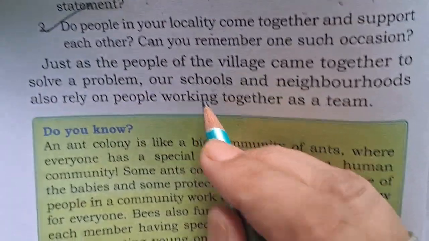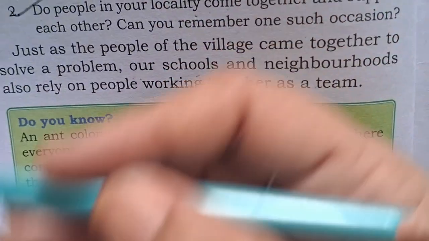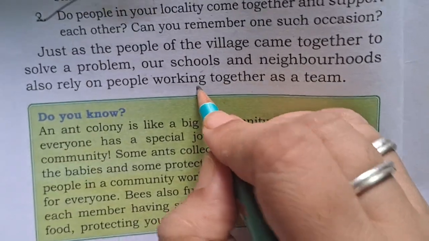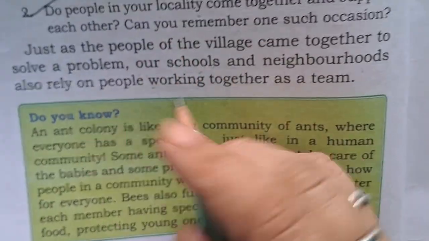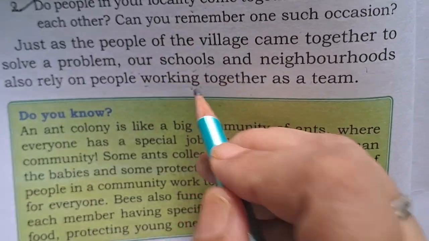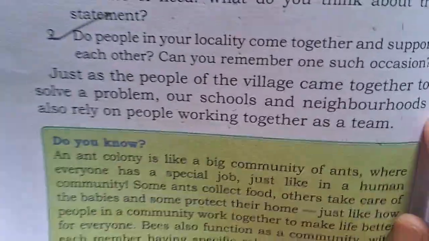We know that if villagers can come together and do such things, they can overcome and solve their problems. So in our locality, our neighborhood, every society member, if the people work together as a team, they can do everything.